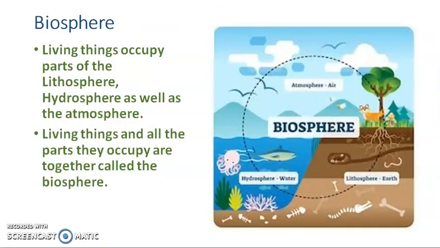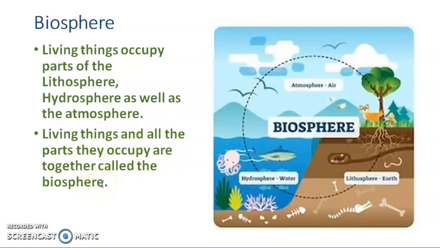So many different kinds of plants, animals and microorganisms are found everywhere on the earth, on land, in water and in the air. So living things occupy parts of the lithosphere, hydrosphere as well as the atmosphere. The living things and all the parts they occupy are together called the biosphere.